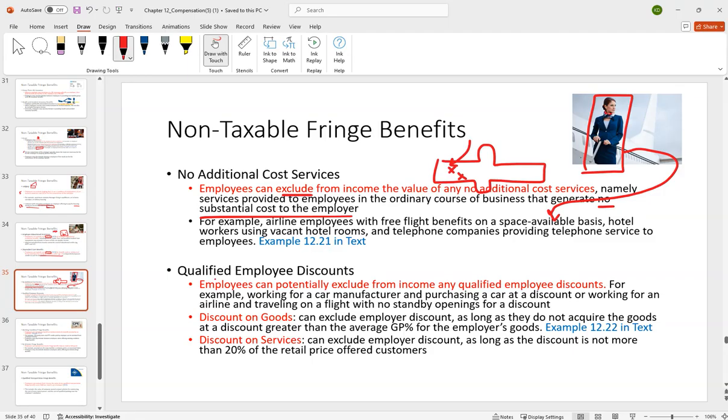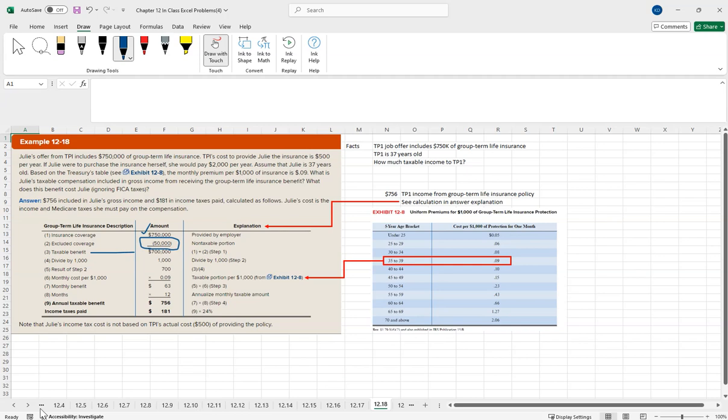Another one are qualified employee discounts. There's the potential that you can exclude any discounts from income. So if it's goods, as long as they do not acquire the goods at a discount greater than the average gross profit percentage for the employer's goods, it's not going to be taxable. So let's look at 1222 here to flesh this out.